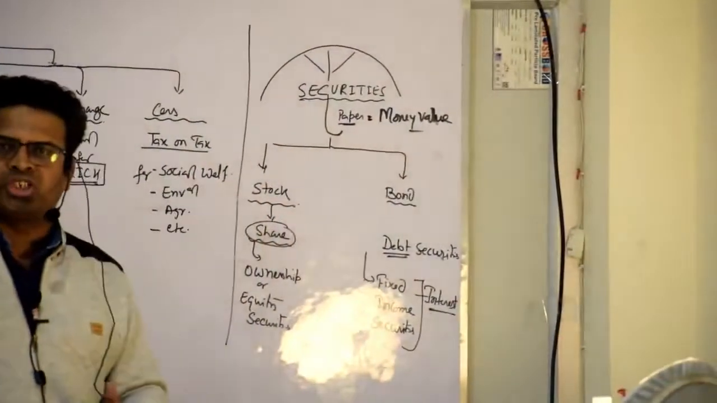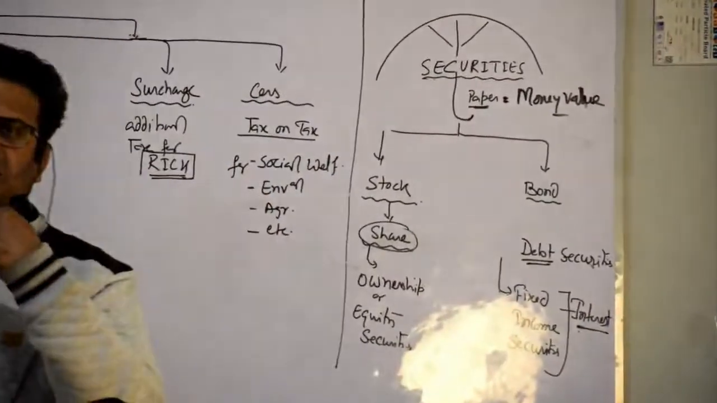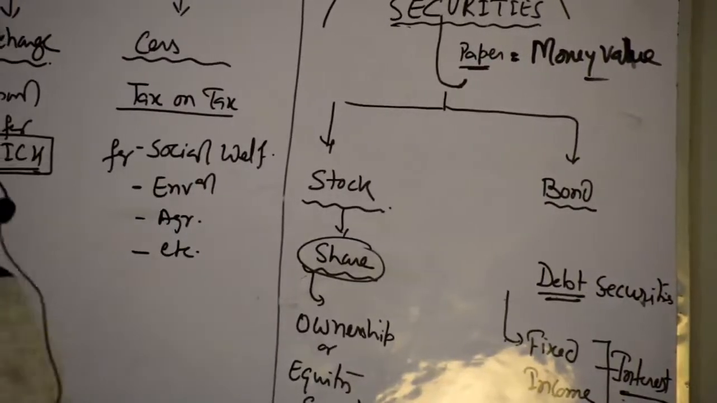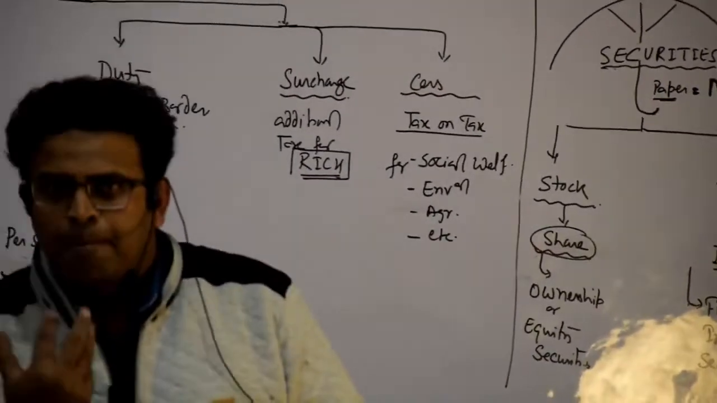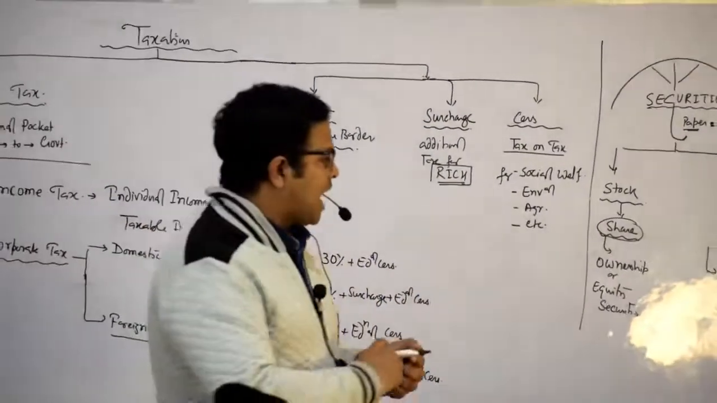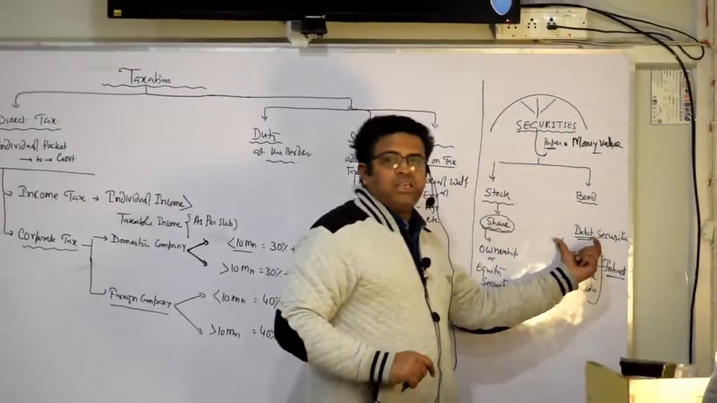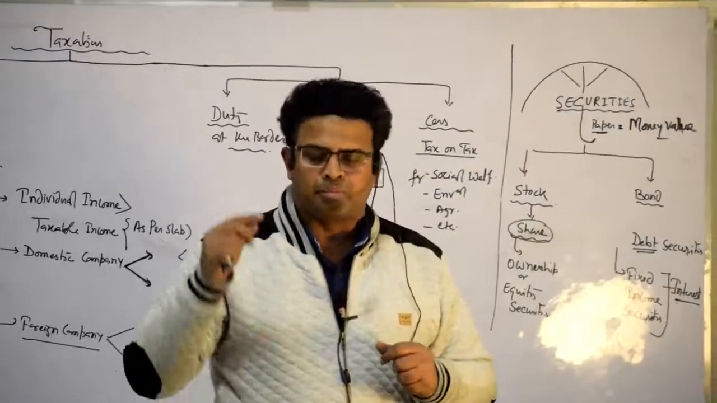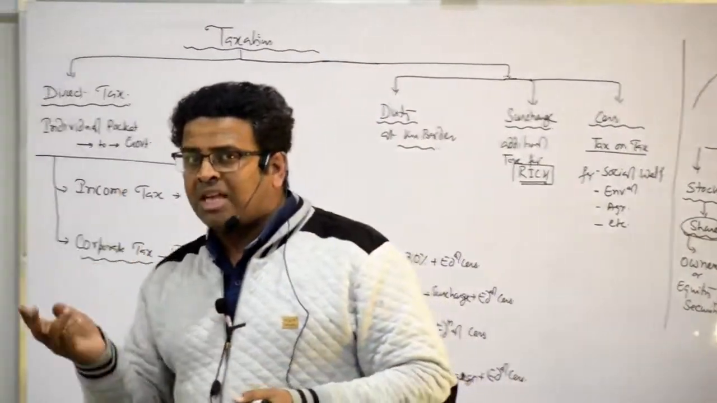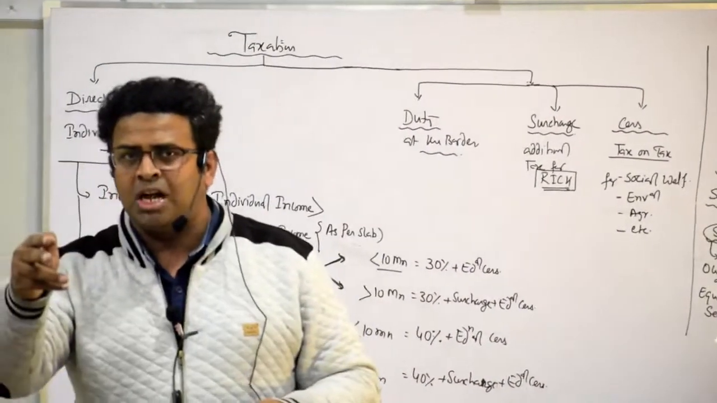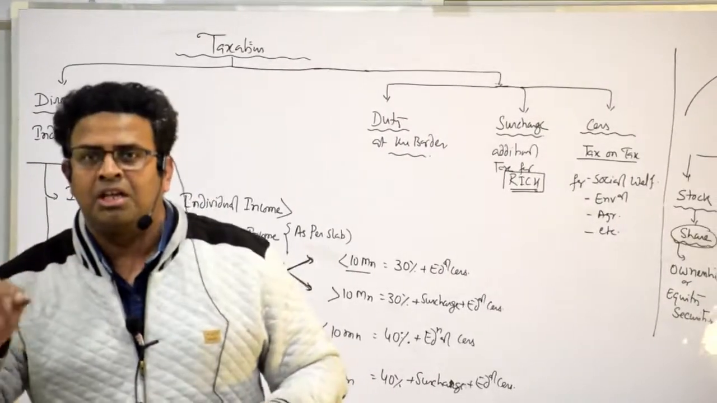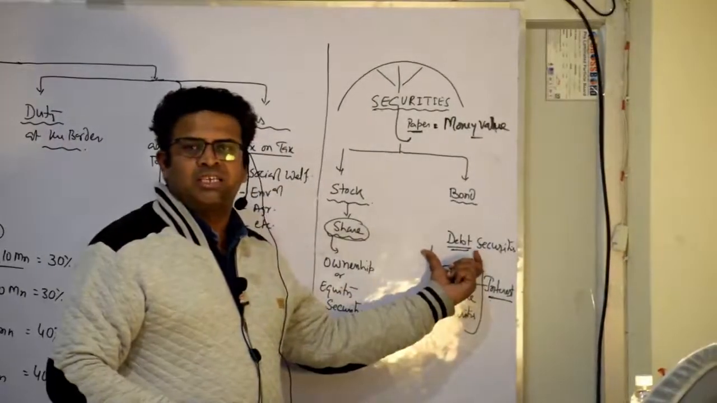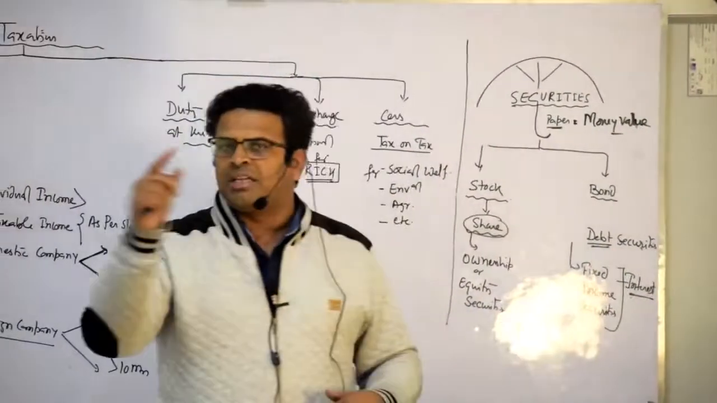Bond is not ownership. Suppose a company has given a bond in the market. This security means the company is saying, give me a loan, give me a loan. It means I am purchasing that bond and I am giving money to the company, so I am giving a loan to the company and it becomes a debt. It is known as debt security. What is debt security?